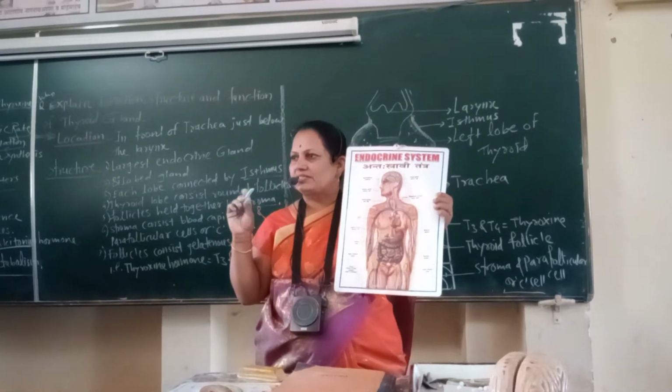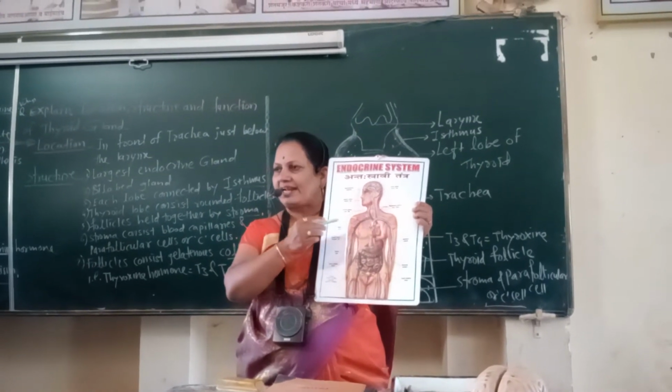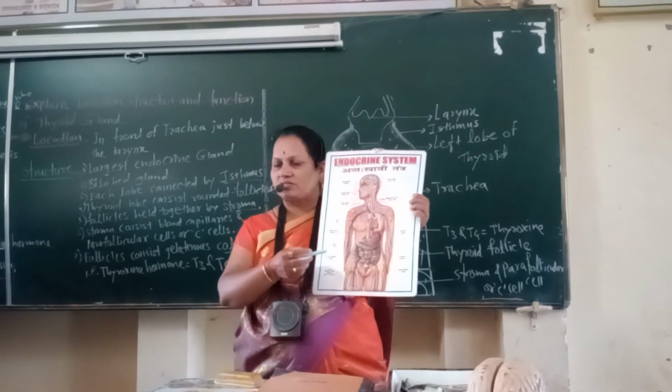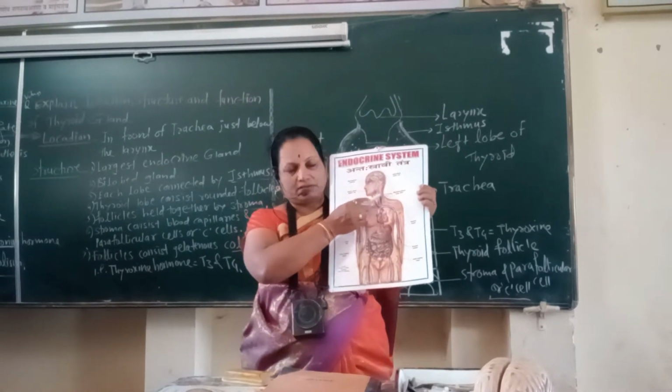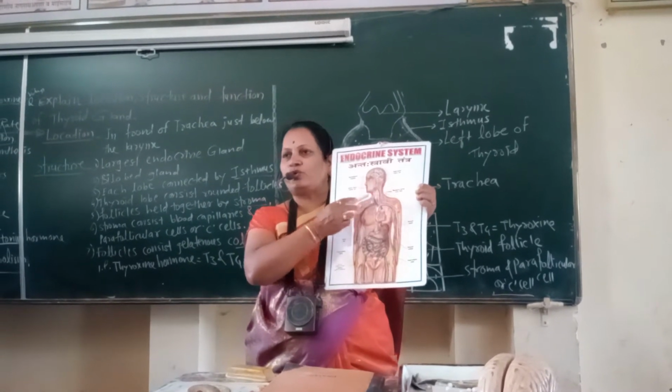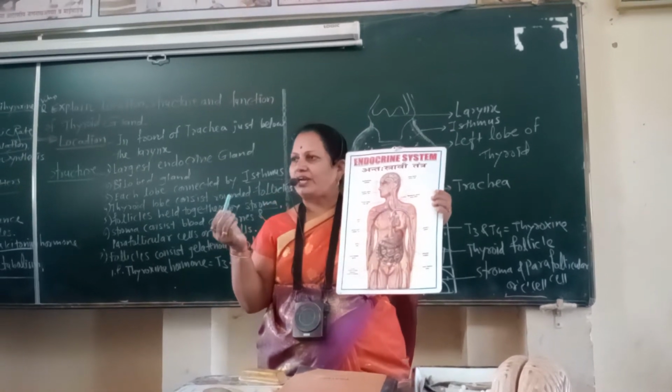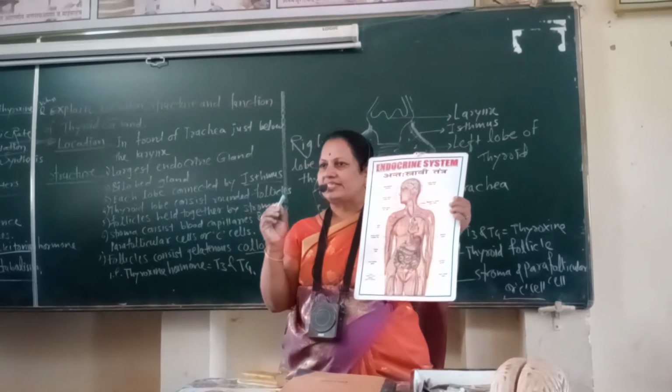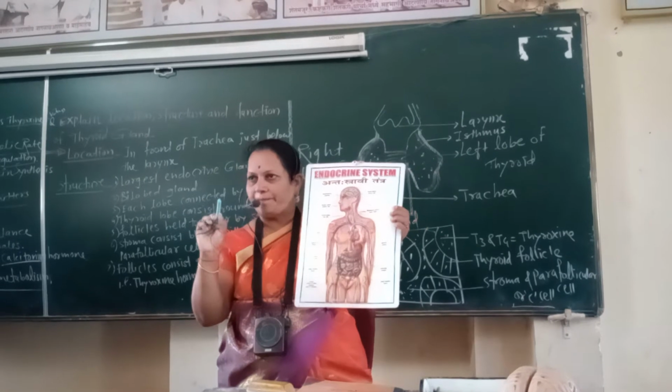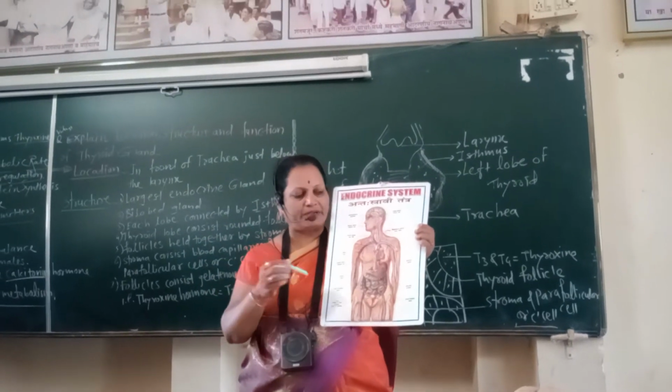The endocrine system consists of the pituitary gland, thyroid gland, adrenal gland, testes and ovaries, out of which the thyroid gland is the largest endocrine gland in the body. Why endocrine gland? Because it secretes its secretion directly into the blood.